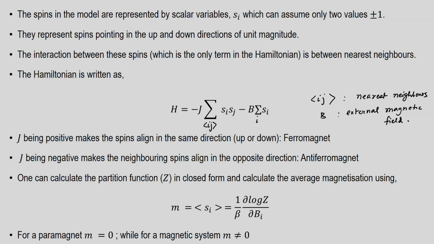So, the competition is between J and kT, where kT is the thermal energy which will try to randomize all the magnetic moments or the spins, and J is the magnetic term which will try to align them, given that J is positive and with a negative sign at the front. So, we will have a magnetic system.